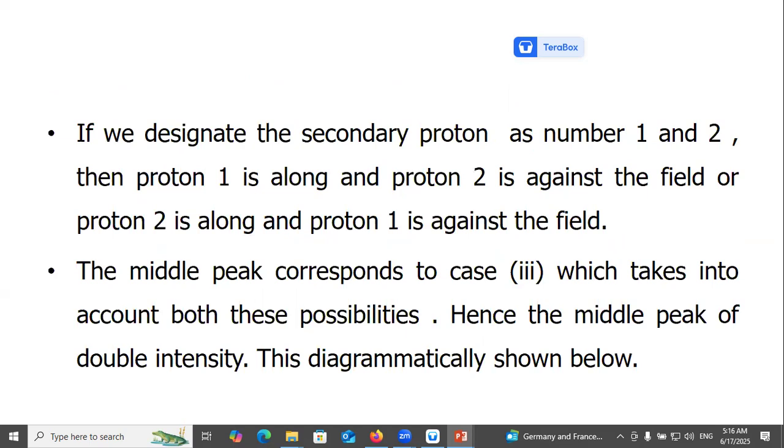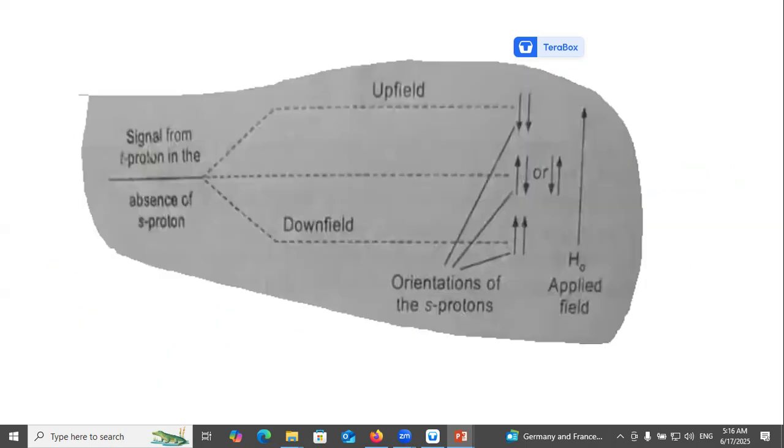The middle peak corresponds to the third case, which takes into account both these possibilities, and the middle peak has double intensity, as shown below. Signal from tertiary proton in the absence of secondary protons; upfield and downfield orientation of secondary protons.